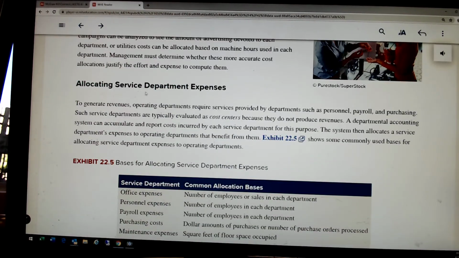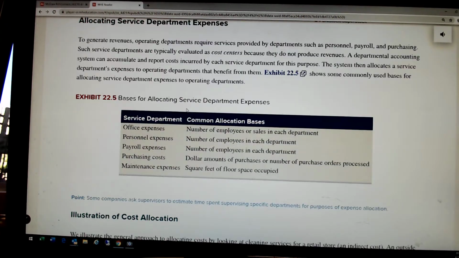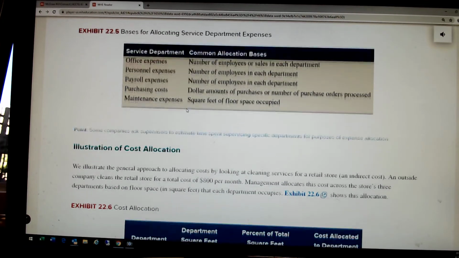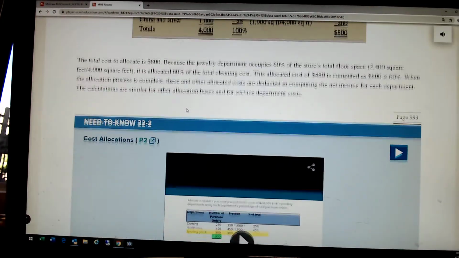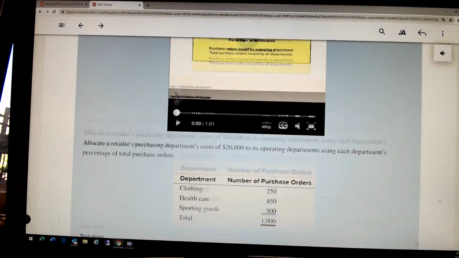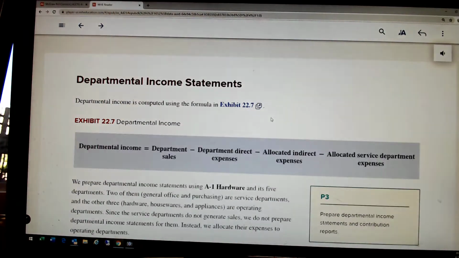Service departments, which are the cost centers, are the departments that exist solely to service the other departments, like accounting and purchasing and maintenance and repair and housekeeping. Those need to be allocated to the profit centers, and I'm going to show you how they did that, how they allocated that. I think there's an example in here.